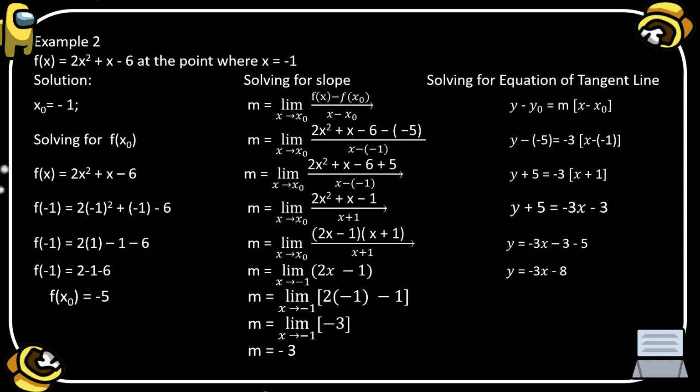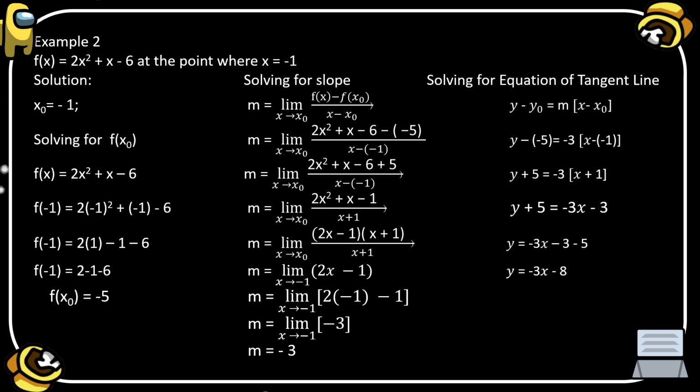Okay, next we are going to solve for the equation of the tangent line. Remember that the formula to find the equation of the tangent line is y minus y sub 0 is equal to m times the quantity of x minus x sub 0. Remember that y sub 0 is the value of f of x sub 0, which is equal to negative 5. Then the value of x sub 0 is equal to negative 1. Then our slope is negative 3.